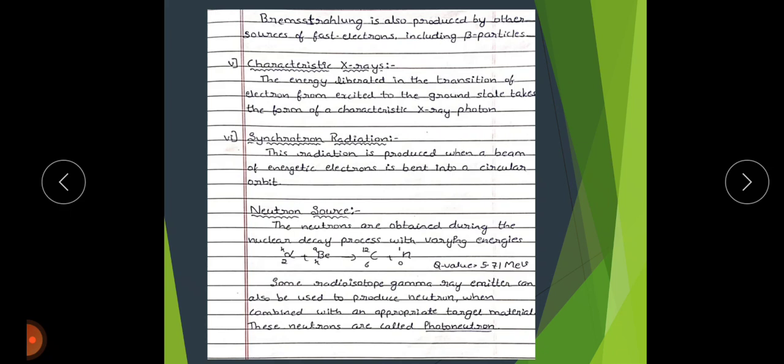That is about the characteristic X-ray. Next, synchrotron radiation is the electromagnetic radiation emitted when a charged particle travels in a curved path.